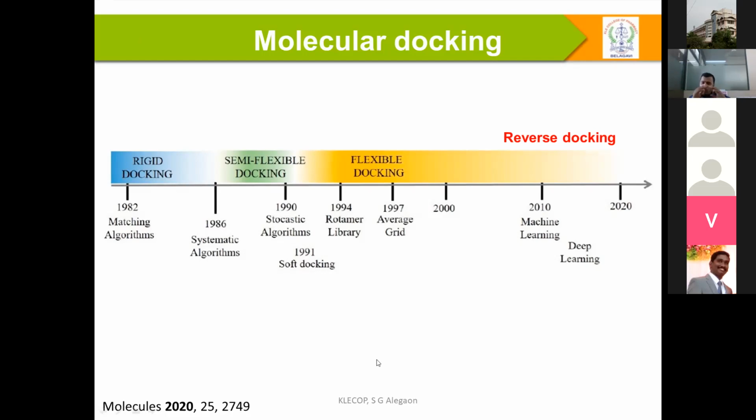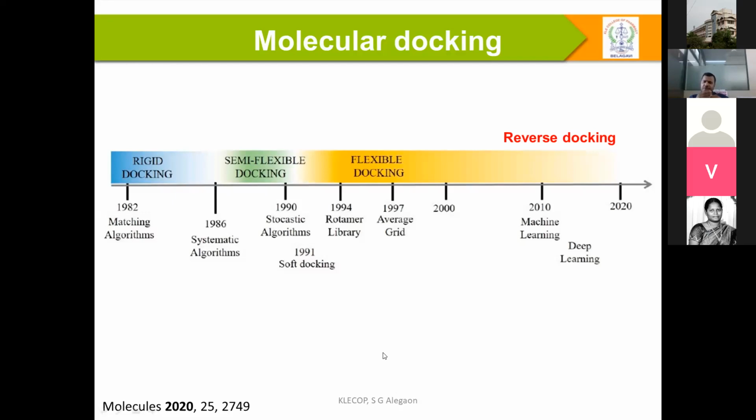When you put all this data into a machine and apply machine learning and then deep learning, you can understand how important the data are. When you get the data from the ZINC database and the PDBs, you have a large amount of data, and it is very difficult to come to a conclusion about which data is important.